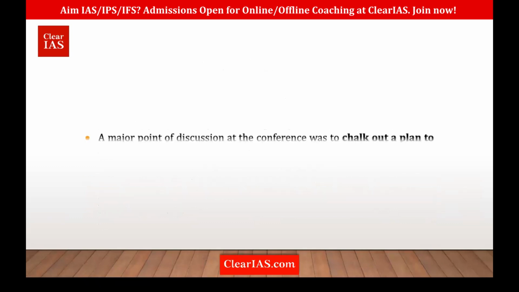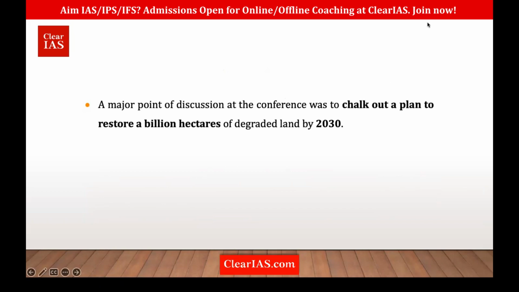Now, they are also trying to chalk out a plan to restore 1 billion hectares of degraded land by 2030. The earlier COP of UNCCD called for land degradation neutrality. That means we are trying to restore or neutralize all the degraded lands, to restore or reduce the impact of land desertification and land degradation. So this COP calls for what? Restoring at least 1 billion hectares of land by 2030.